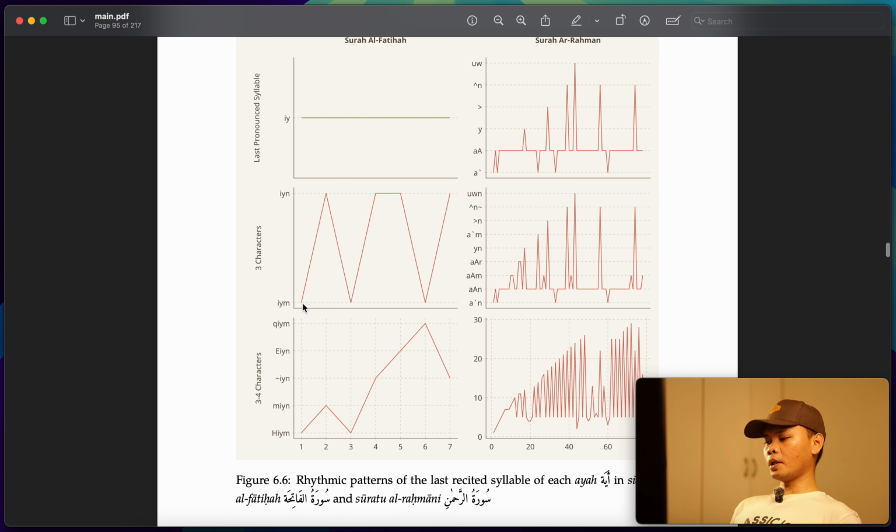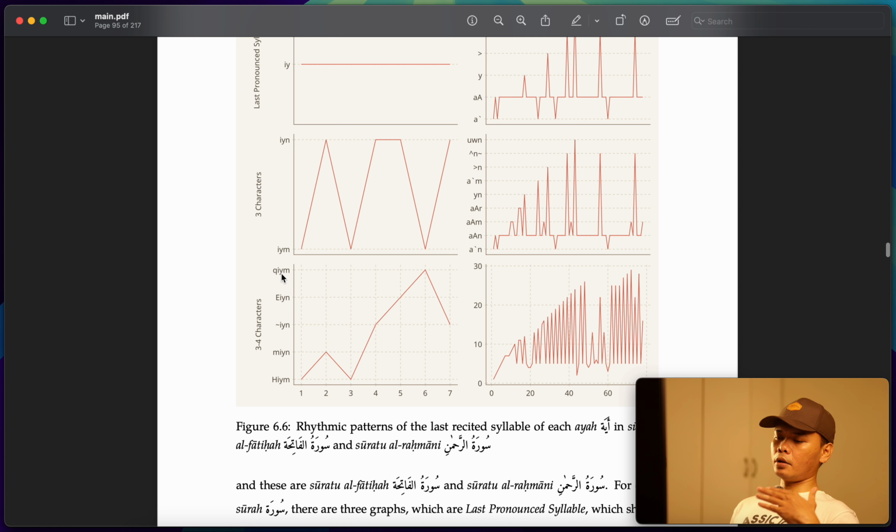So for example, Bismillahir Rahmanir Rahim, Alhamdulillah Rabbil Alameen, Ar-Rahmanir Rahim, Malik Yawmiddin, Iyyaka na'budu wa iyyaka nasta'in, Ihdinas siratal mustaqim, siratal ladzina an'amta 'alaihim ghairil maghdubi 'alaihim waladdallin. So it's actually a transition between im and in, and this is the pattern that we get, right? If you add the previous consonant, as we are now dealing with three to four characters in that recited syllable, then this is the pattern that you get.